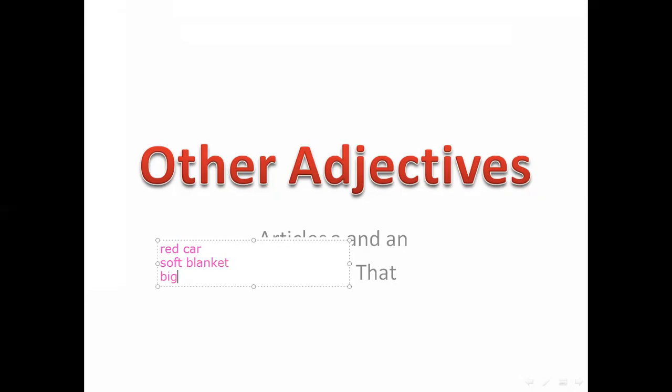If we say big elephant, it describes the size. The small ant, it describes the size. If we want to describe a flower, we will say beautiful smell. For example, it has a beautiful smell.